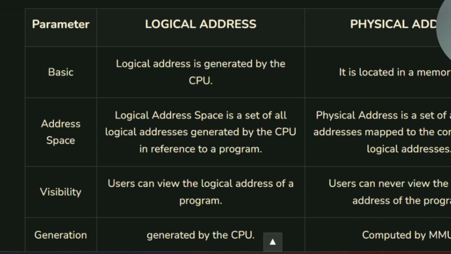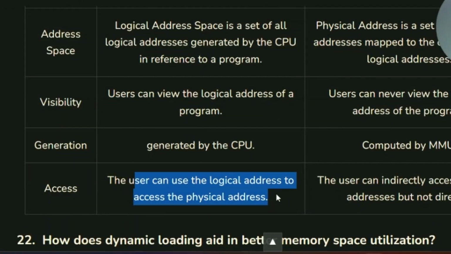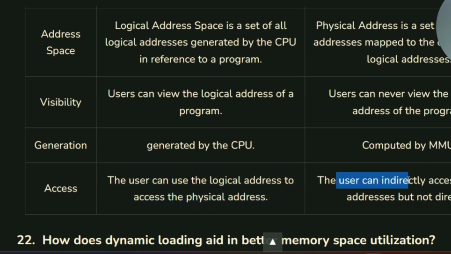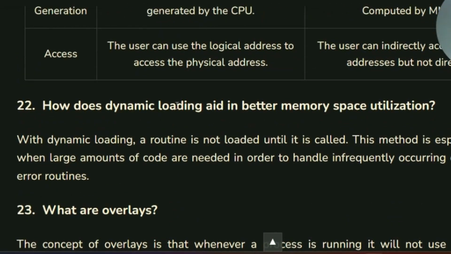Now, users can view the logical address of a program. Users can never view the physical address of program, and it is generated by CPU, while physical address is computed by the MMU. The user can use logical address to access physical address, but user can indirectly access physical address but not directly.